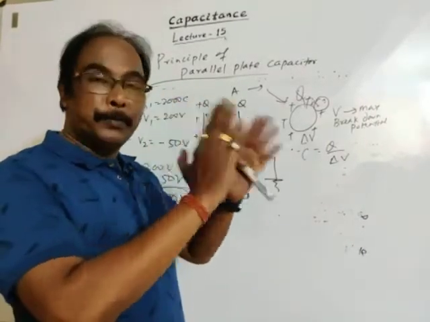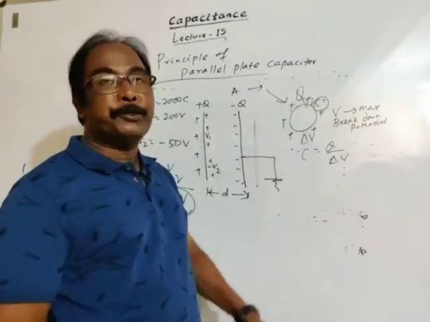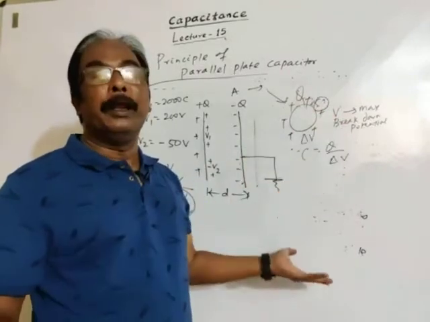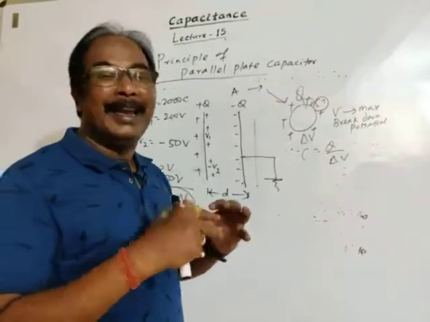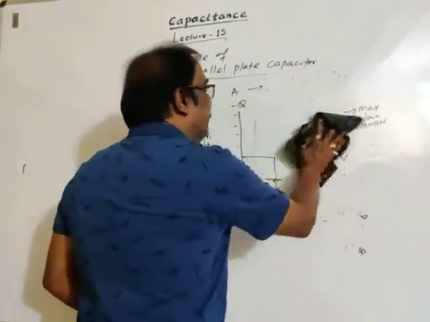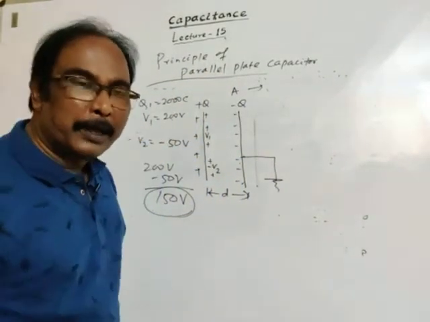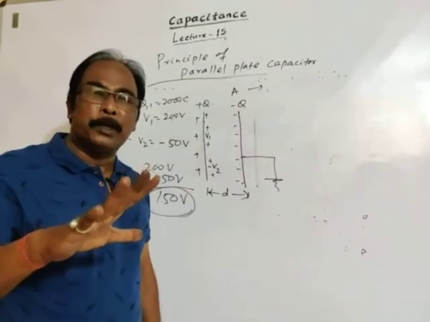If you give further charge, it will get neutralized by the surrounding medium, which means charge will leak, and the body will discharge. So the main opposition to giving more charge is potential. We can't give any desired amount of charge.